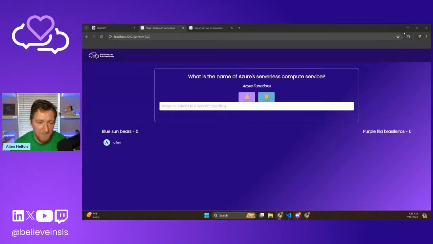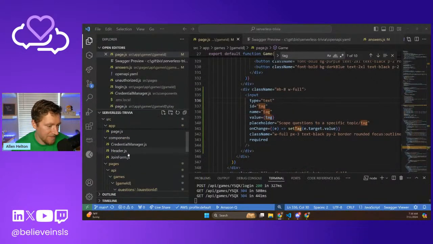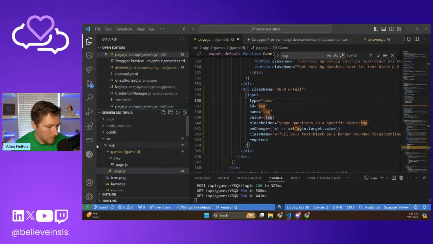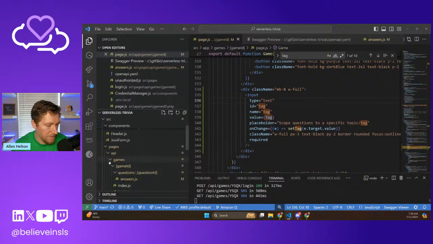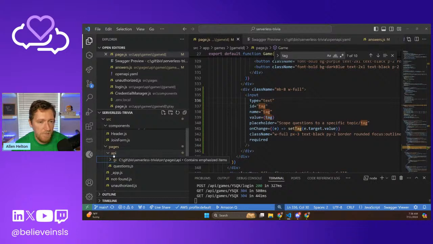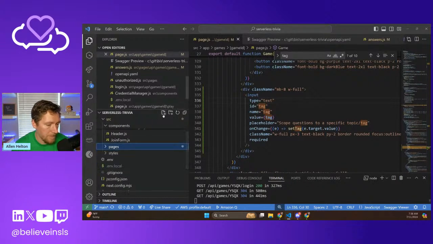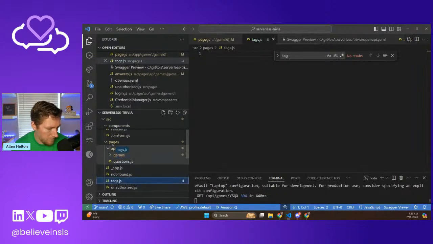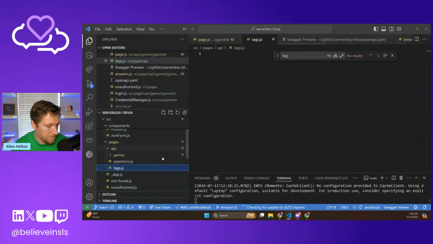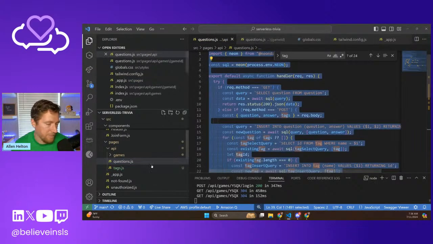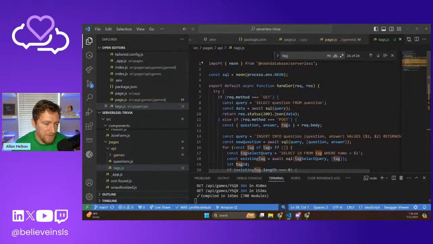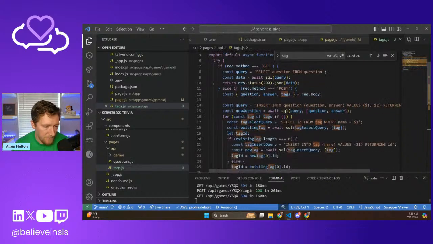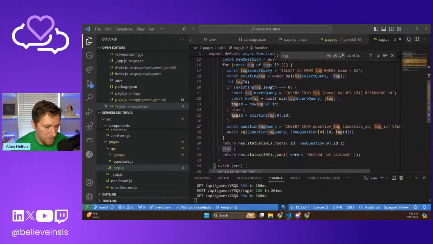Okay, so let's add a new endpoint for tags. Pages, API, questions. We're gonna do, I guess we'll just do tags. Tags.js. Oh, nope. There we go. Okay. So again, we're gonna copy. We're gonna do what we've done before and do this. So we have neon in here. We're going to get rid of our post, because we're not gonna do the post.